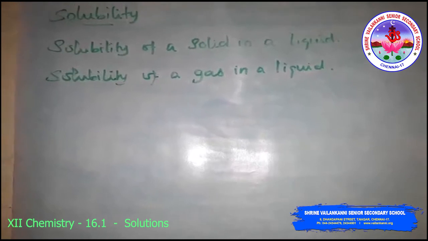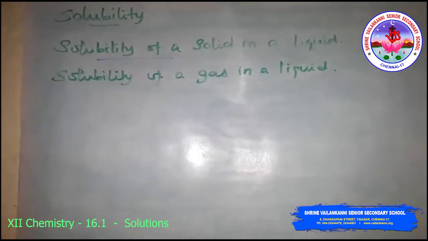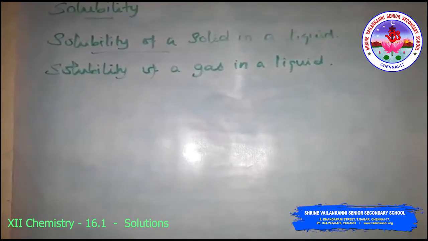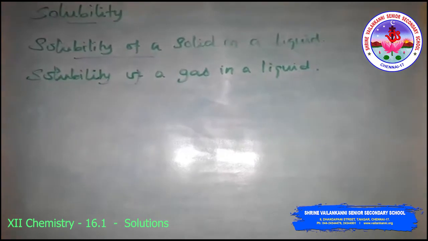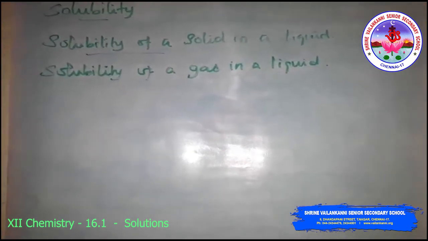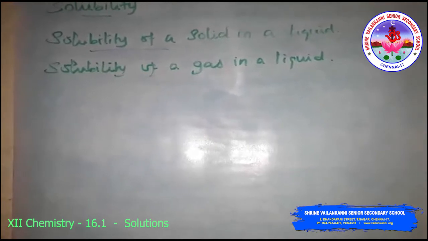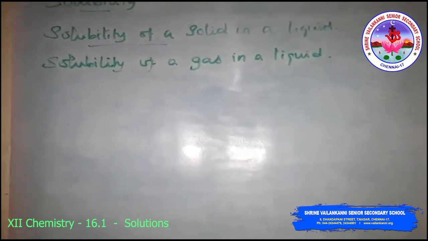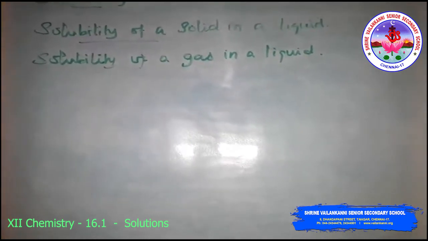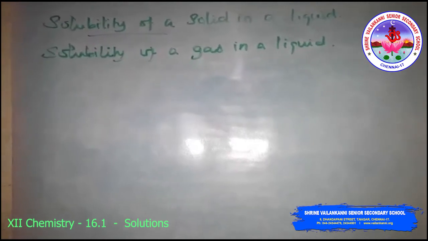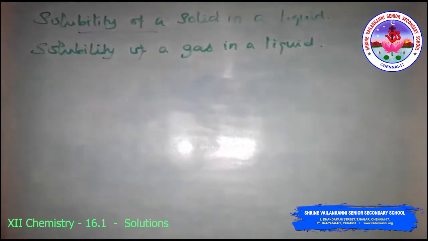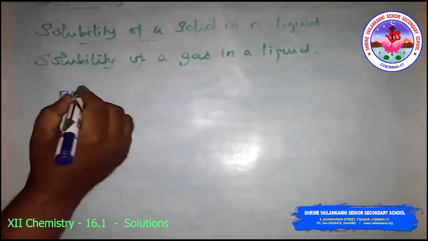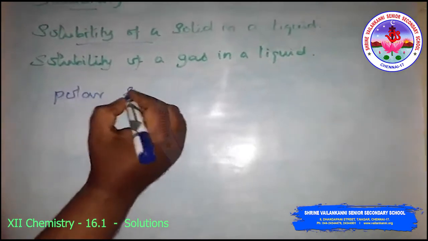First we will see the solubility of a solid in a liquid. Every solid does not dissolve in a given liquid. Sodium chloride and sugar dissolve readily in water, while naphthalene and anthracene do not. On the other hand, naphthalene and anthracene dissolve readily in benzene, but sodium chloride and sugar do not. That means a polar substance dissolves only in a polar solvent.